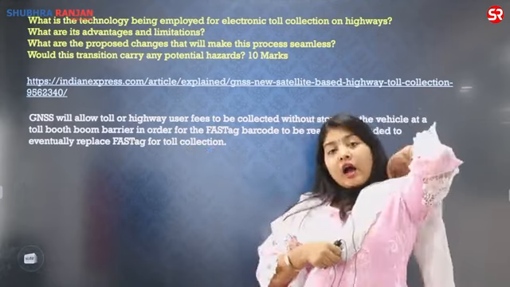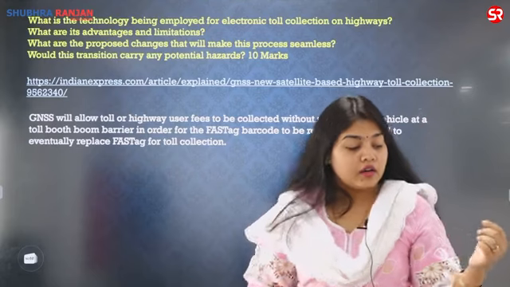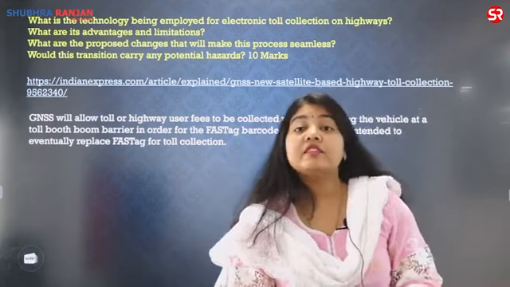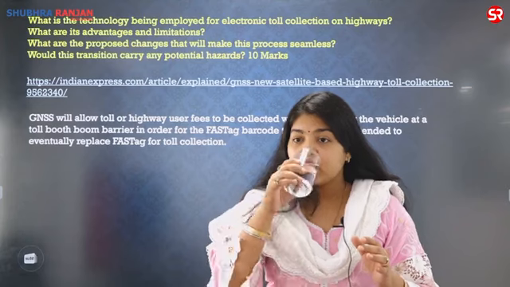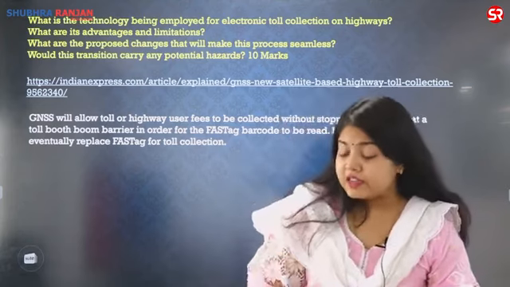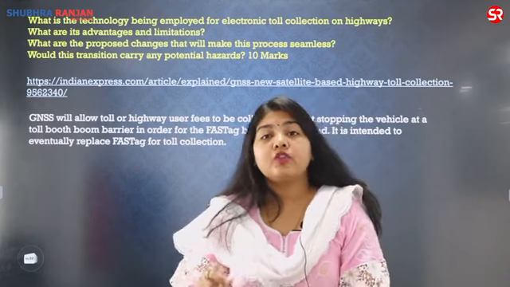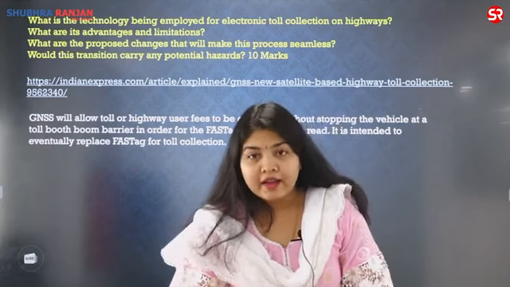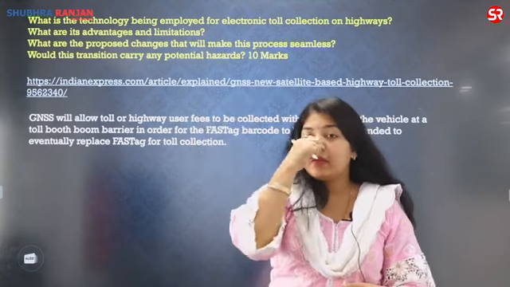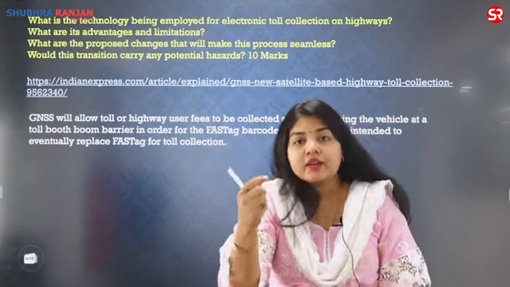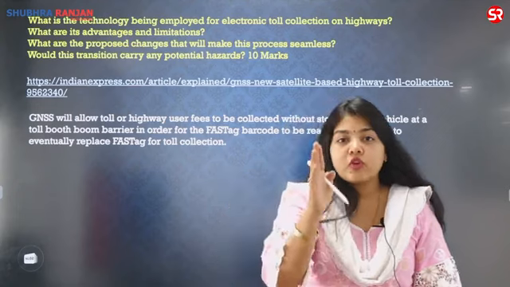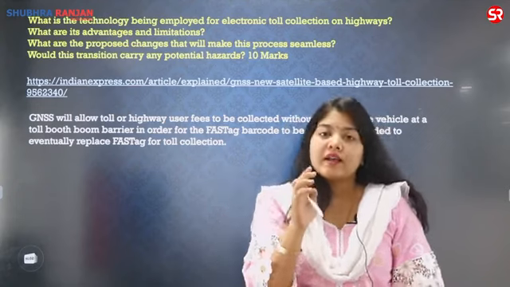Or you can also write how the whole process of collecting the toll has become seamless and extremely efficient by the introduction of FASTag, which has a barcode system in which the money is automatically deducted from the account or the wallet, making the whole process of crossing the toll booth hassle-free.